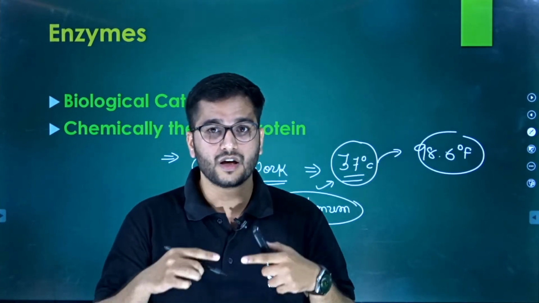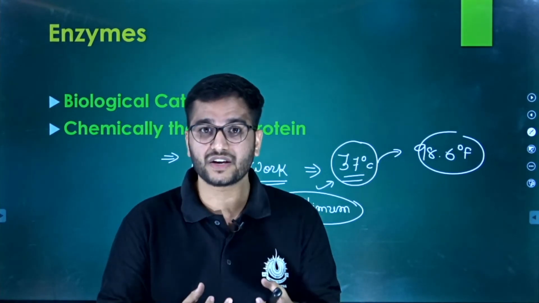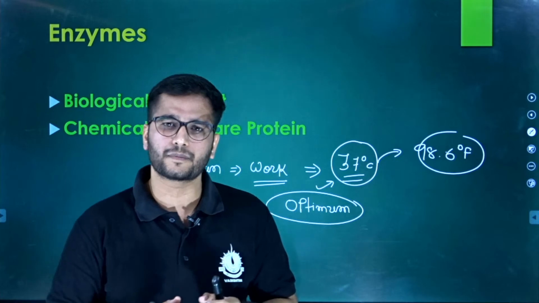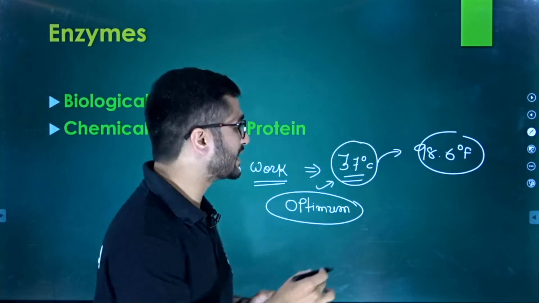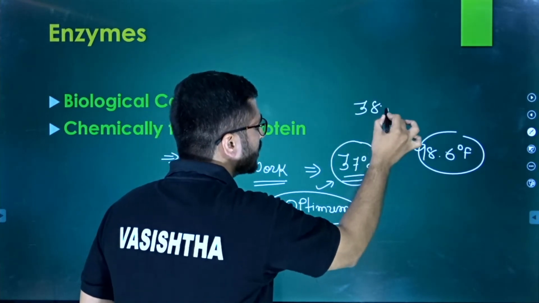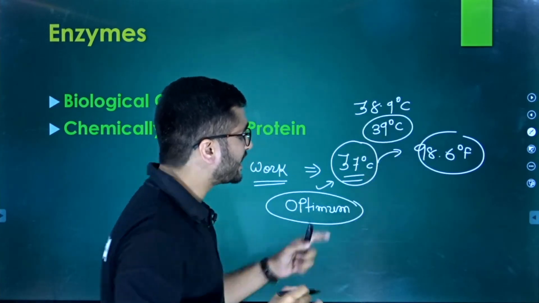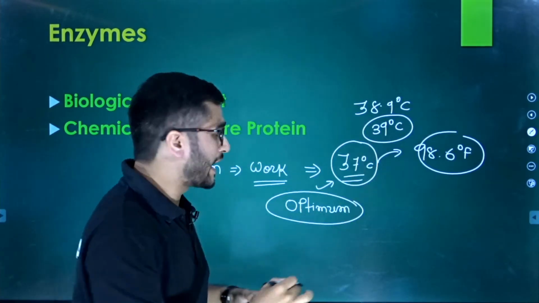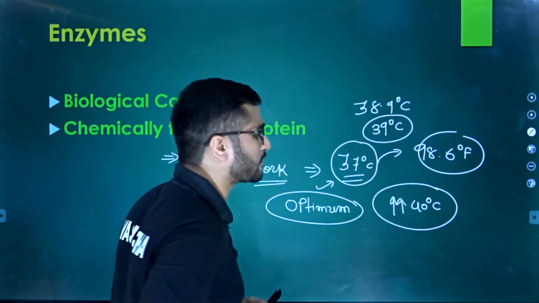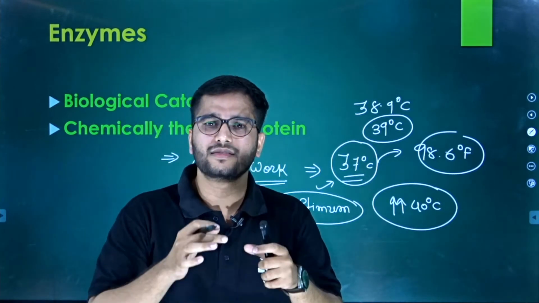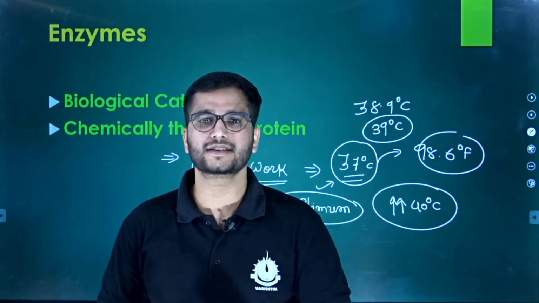But what happens when your body temperature rises? What happens whenever a person gets a fever, right? Fever is a state in which the body temperature rises to 100 degrees Fahrenheit, which is around 38.9 degrees centigrade, or 39 degrees centigrade. When it exceeds this, at a temperature of more than 40 degrees centigrade, the enzymatic structure breaks down. Why and how? Let us discuss and understand this.